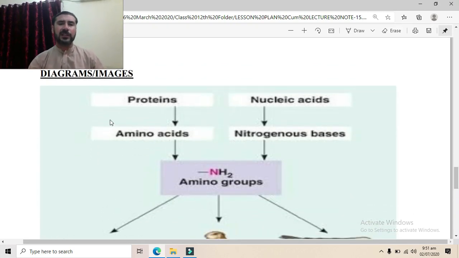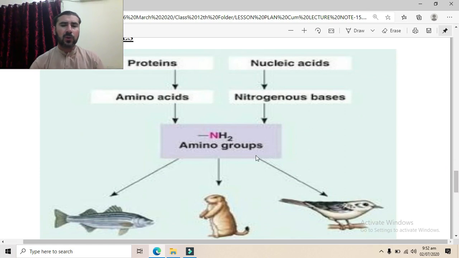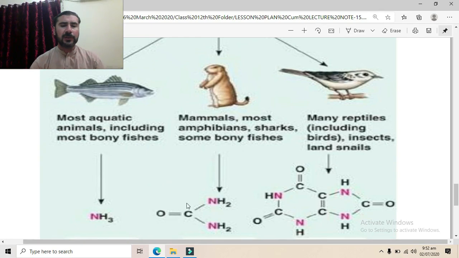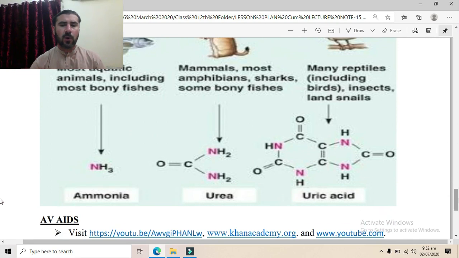We have already discussed that when proteins are broken down, first they are broken down to amino acids. Similarly, nucleic acids are first broken down to nucleotides and then nitrogenous bases are removed. When these amino acids and nitrogenous bases are broken down, the amino group, NH2, is released. This is then converted either to ammonia, or to uric acid or urea. These are the three categories.